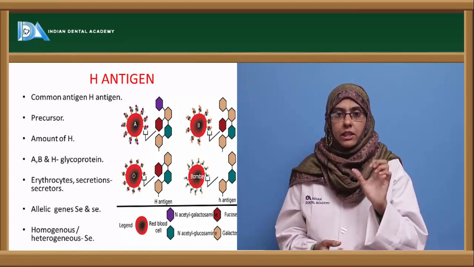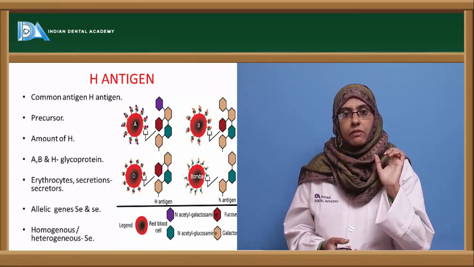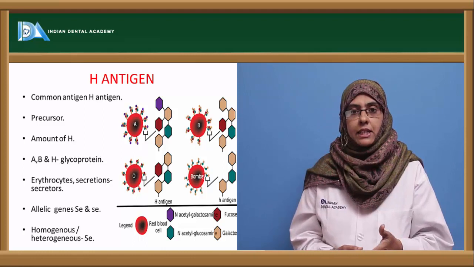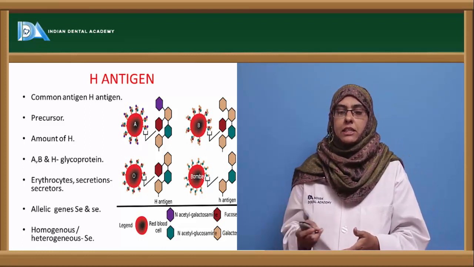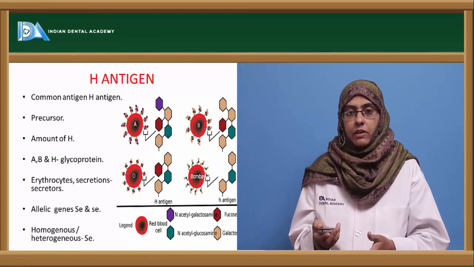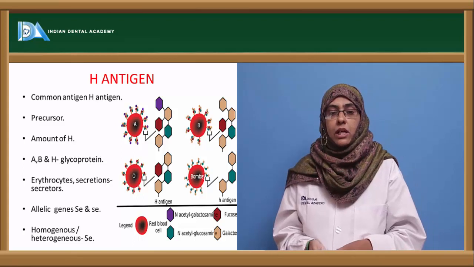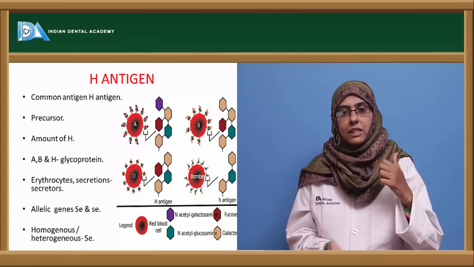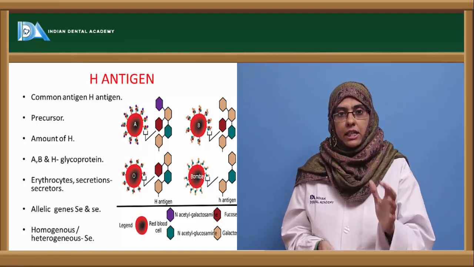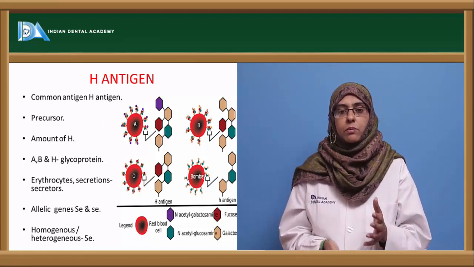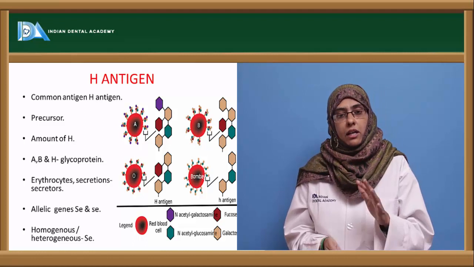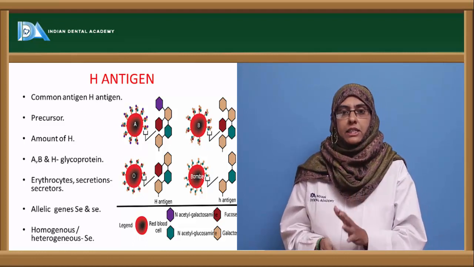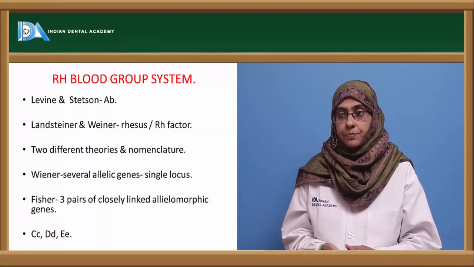Homozygous and heterozygous individuals with capital S and E are usually called secretors, and the recessive se se are called non-secretors. So secretors are nothing but individuals that secrete more of this H antigen, which is not only produced by the erythrocytes but also seen in other secretions such as saliva and tears.